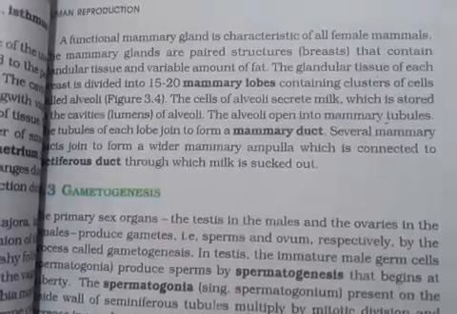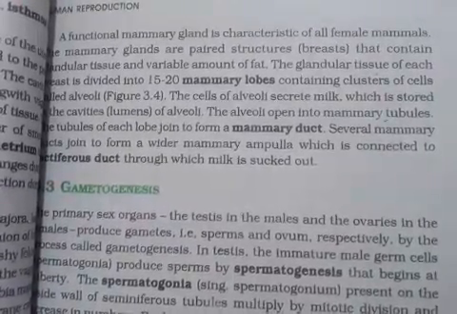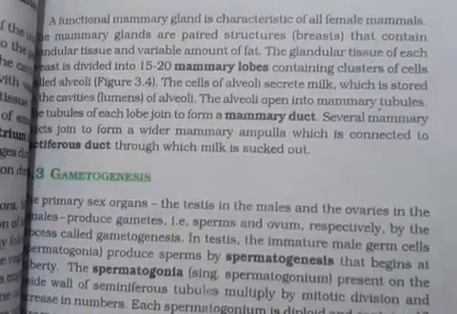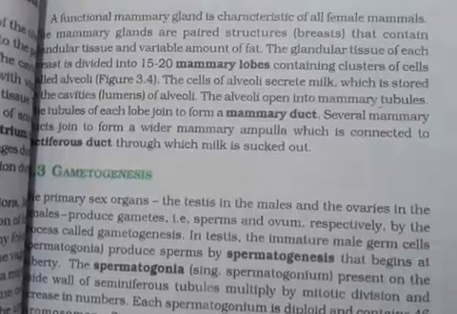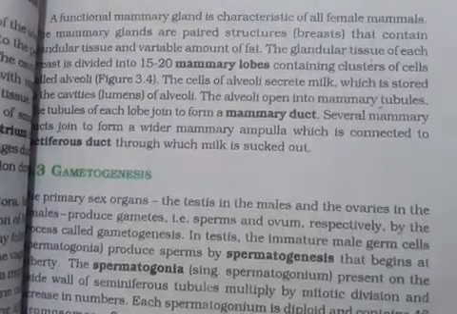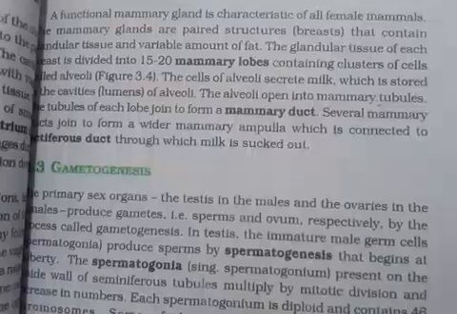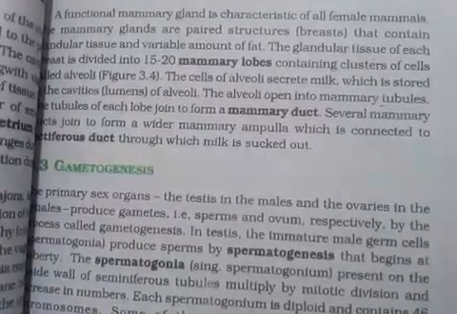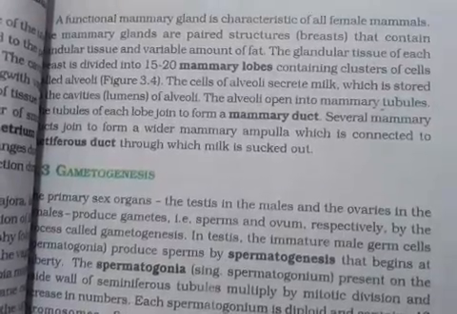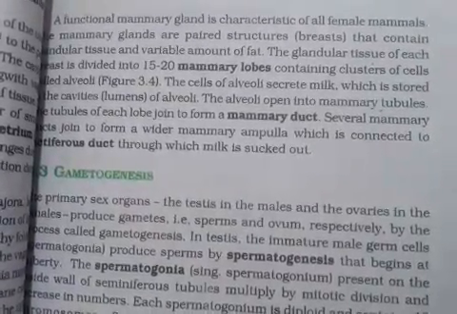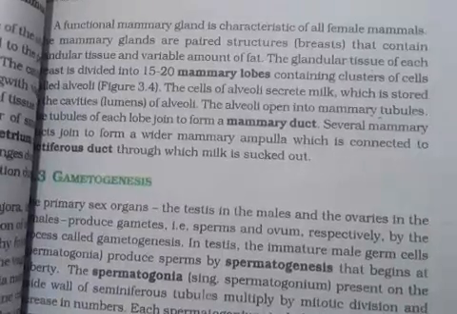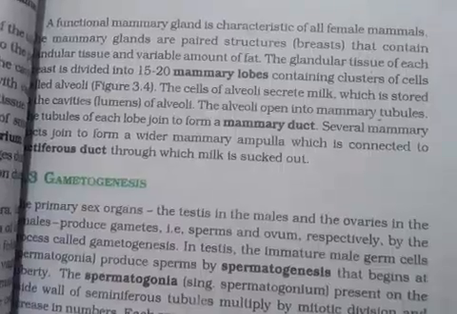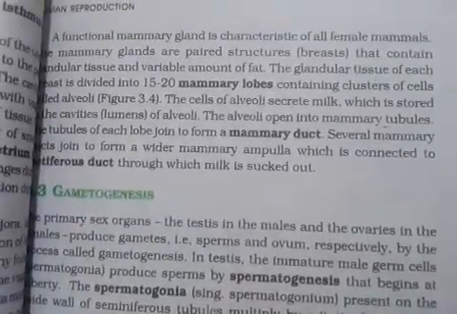From the alveoli some ducts arise that are said to be the mammary tubules, and ultimately these mammary tubules open up into the mammary duct, and from that the structure is said to be the nipple, from where the baby can suck the milk. As you know, milk production does not start at just any time. During pregnancy some hormonal changes occur in the body of the female that induce the production of milk.